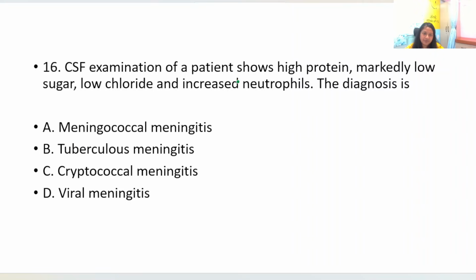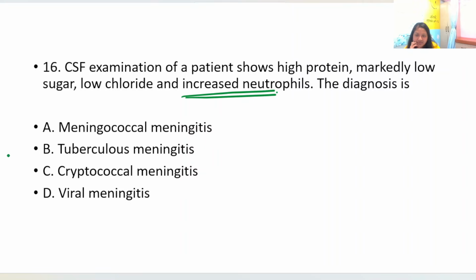CSF examination of a patient shows high protein, markedly low sugar, low chloride and increased neutrophils. Okay, the diagnosis is, now increased neutrophils is a clue in this question, right? Increased neutrophils is usually seen in bacterial causes of meningitis, right? High protein and low sugar may be seen in other forms of meningitis also, right?